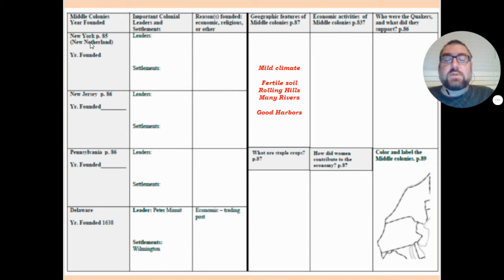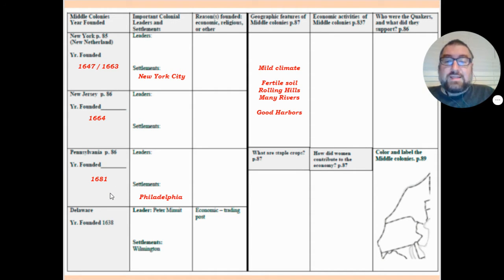New York was originally founded as New Amsterdam as a Dutch colony. So the Dutch founded it in 1647, and then the British took over it in 1663, and they renamed it New York. Its major settlement was, you guessed it, New York City. New Jersey was founded in 1664. It doesn't have very many major settlements, so you don't need to worry about it. Pennsylvania was founded in 1681. Its major settlement is Philadelphia.